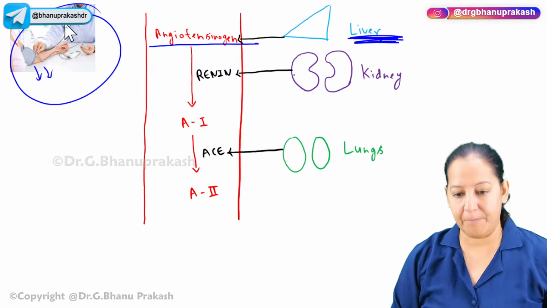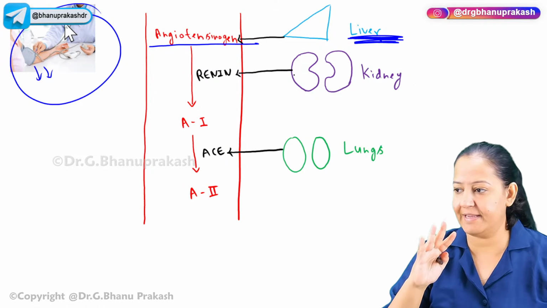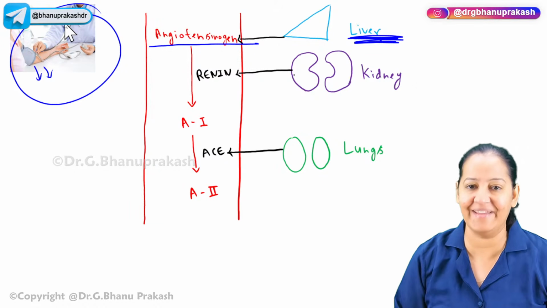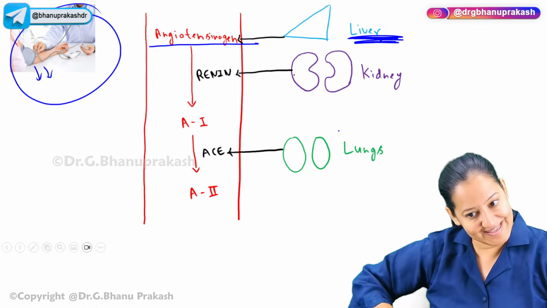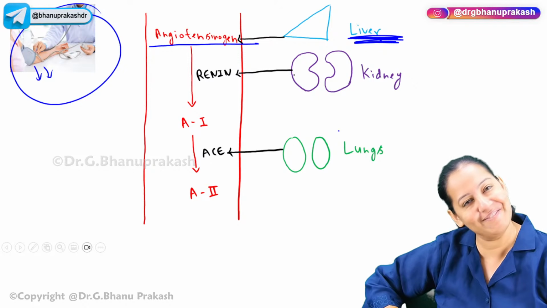Okay. So suppose I'm getting up suddenly, or I'm having bleeding, or due to any reason, my blood pressure falls. So my sensor, my kidney has a sensor. God has given JJ cells in my kidney.